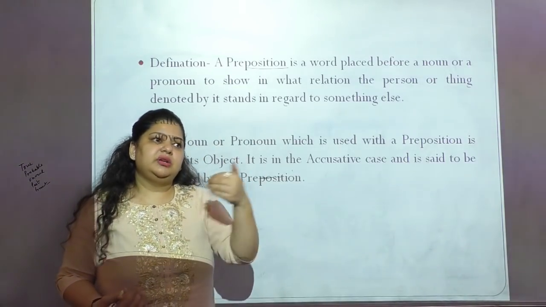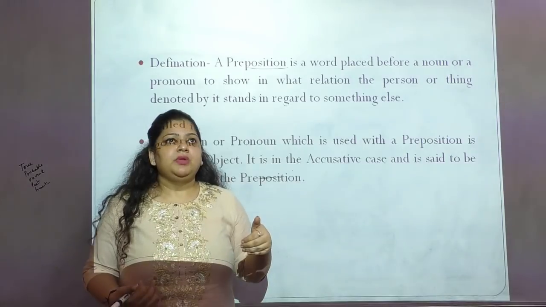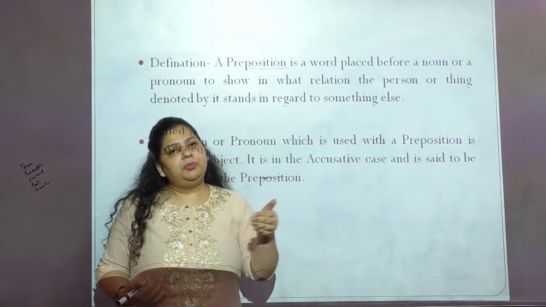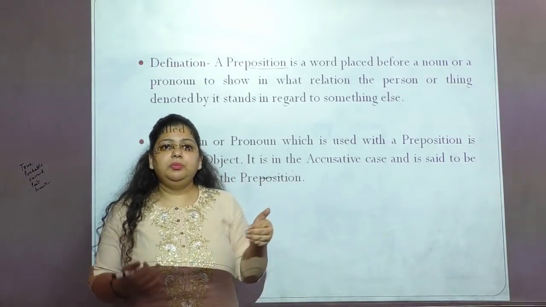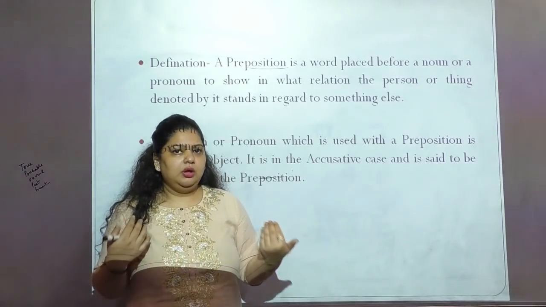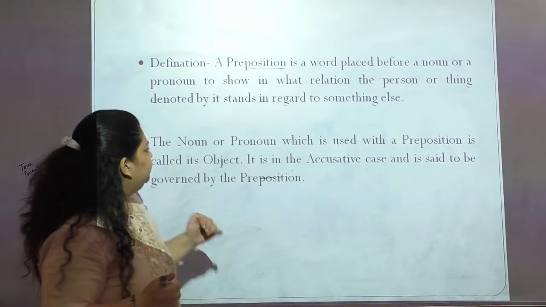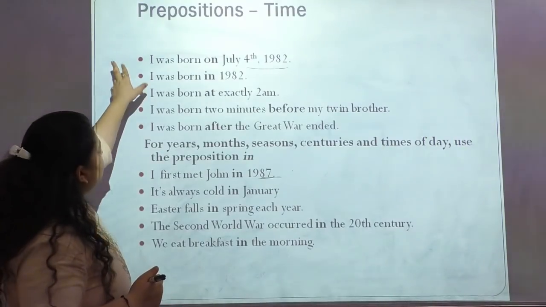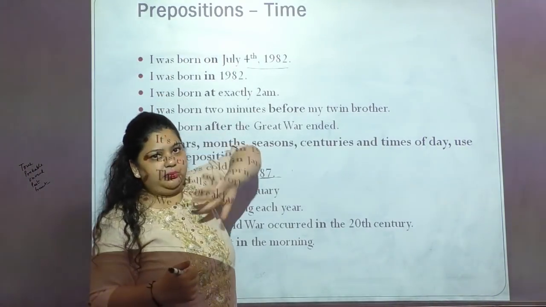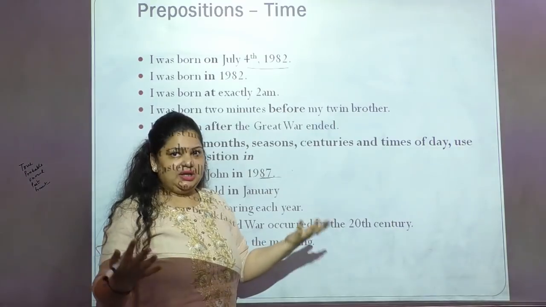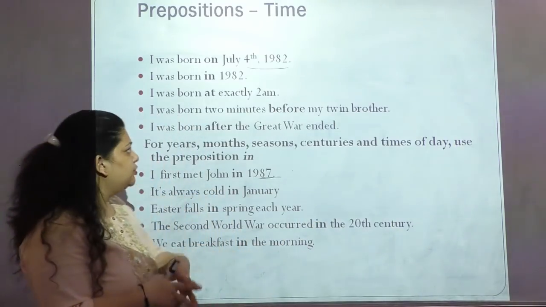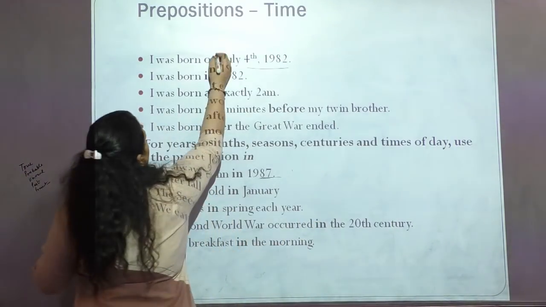Like one could be used for displaying the preposition of place, and that same one could be talking about the preposition of time, right? So that is how they are being used. Now let's see the next slide here. So here we are talking about what? Preposition of time. So when we want to denote the time, what all prepositions we need to use. Now let's see the preposition on here.